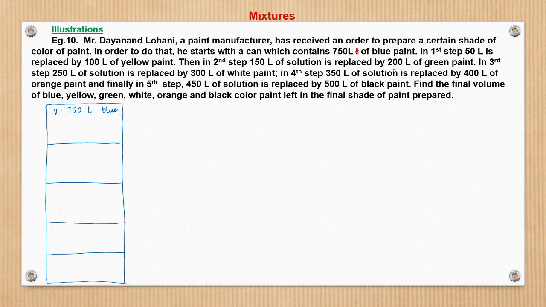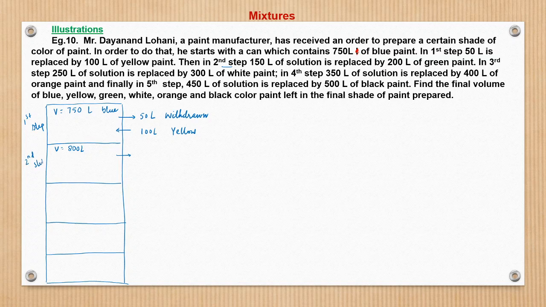Blue. In first step, 50 liter is replaced. So 50 liter withdrawn and replaced by 100 liter of yellow, right? So what would be the volume now? The next volume would be 750 minus 50 plus 100, so it becomes 800 liters. Now from this, this is the first step.